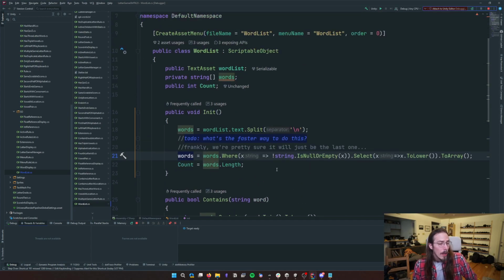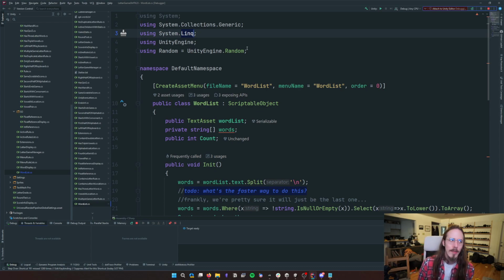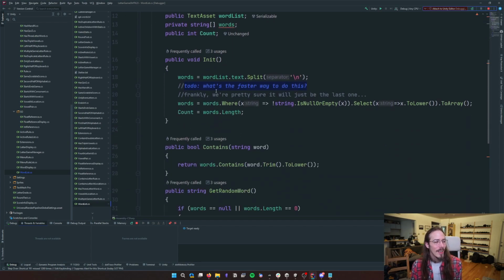Pretty simple. If you're a developer, I think the one takeaway, if you look at this project, there's one thing to understand, and that would be LINQ, L-I-N-Q. If you look it up online, it's going to be very confusing. It's like a query system. But what it ends up being in practice is a bunch of really useful functions for working with lists and arrays. So this line of code, line 21 here, is actually doing a fairly complicated thing.